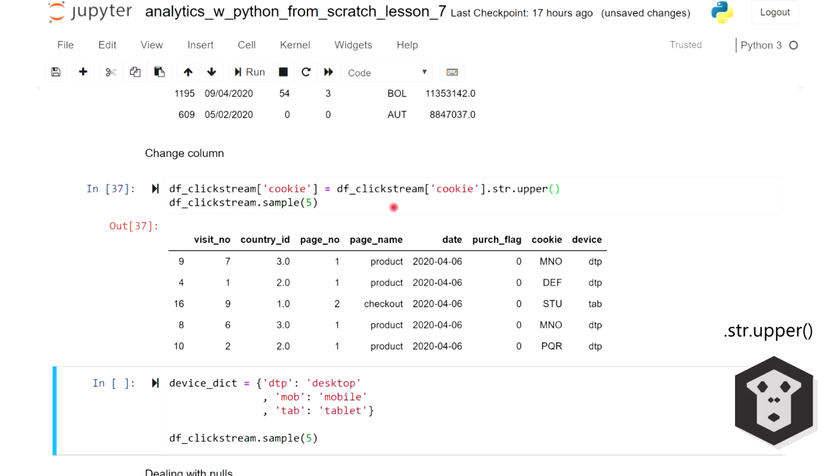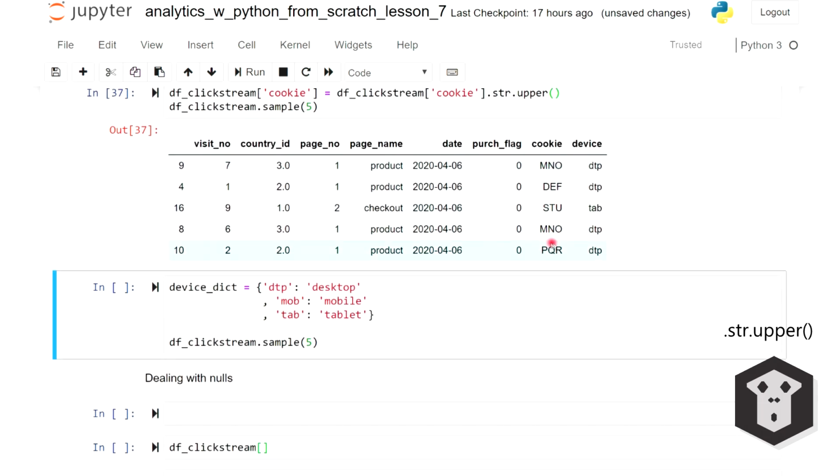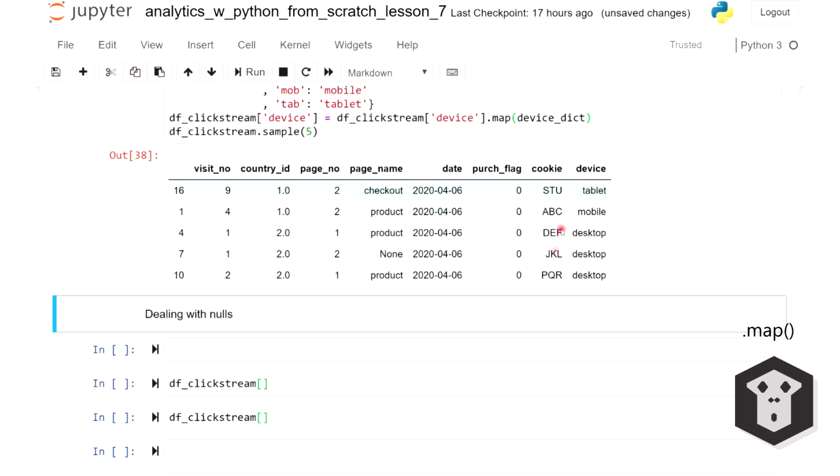.str.upper. So now my cookies are nicely capitalized. Let's say now that I want more explicit names for my device. Again, I'm building a dictionary with lookup values. And for my device column, I'm going to use the map function and pass my dictionary as an argument. See, now I have more explicit names for the device.